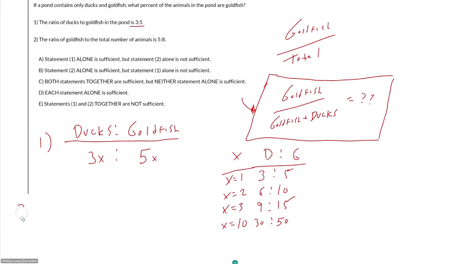But by writing it like this, if they say add 2 ducks, I can say, okay, I had 3x before, now I have 3x plus 2 ducks. Remember, it's still possible that you actually do have 3 ducks, because x could be equal to 1, but here it is not necessarily true. And so I'm taking that into account.